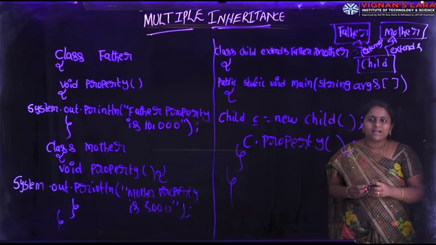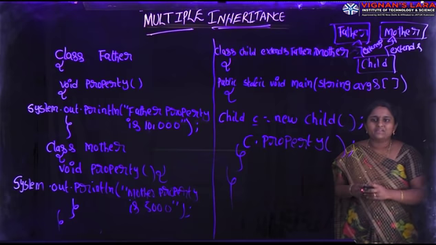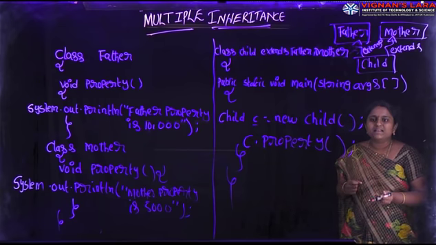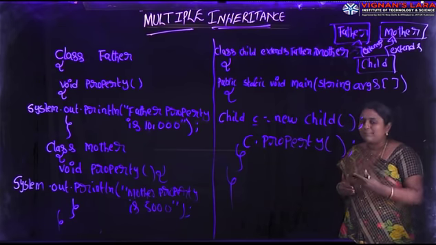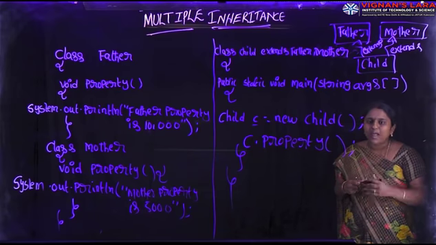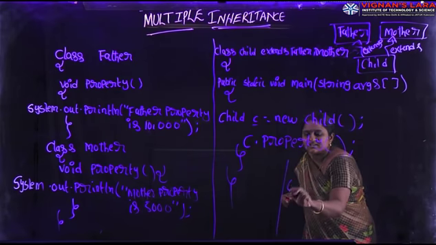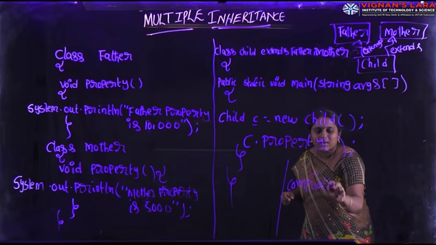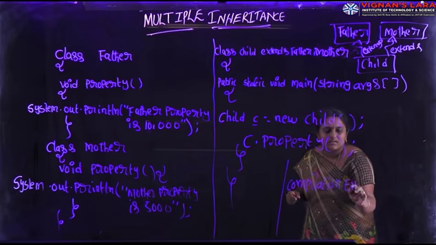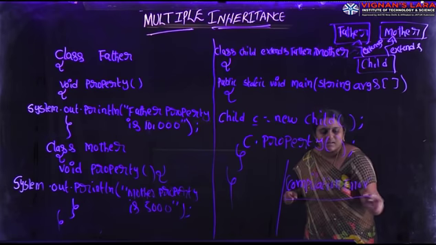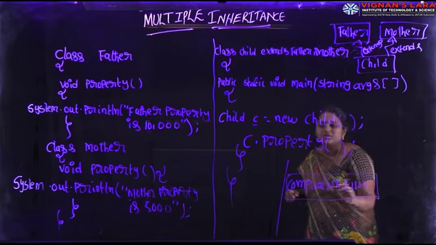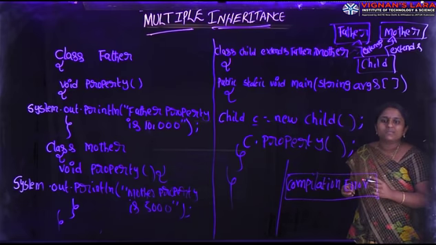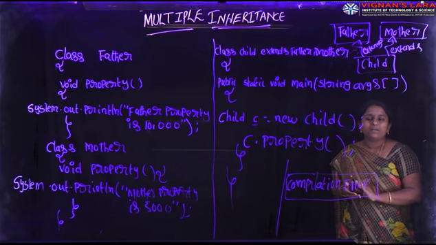If you compile and run this program, what is the output we get? At the time of compilation, it leads to an error. Compilation error because derivation of one class from two or more superclasses is called multiple inheritance.